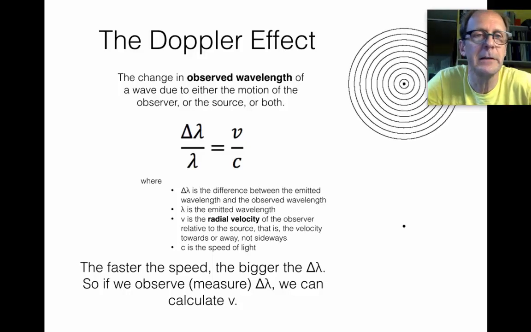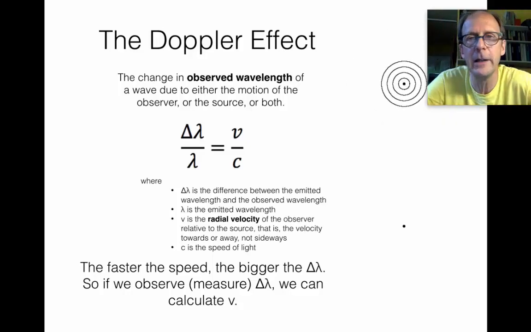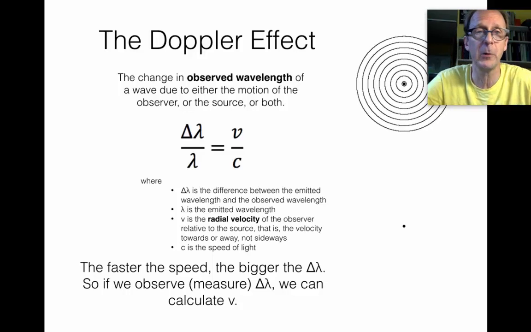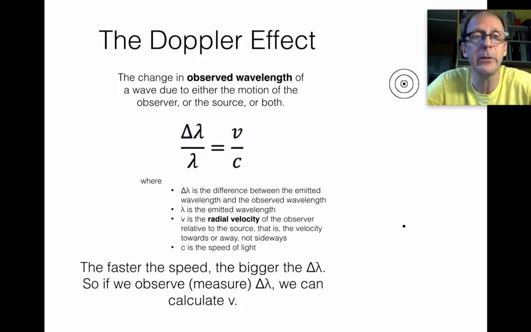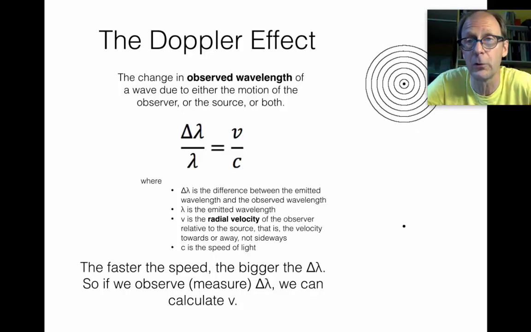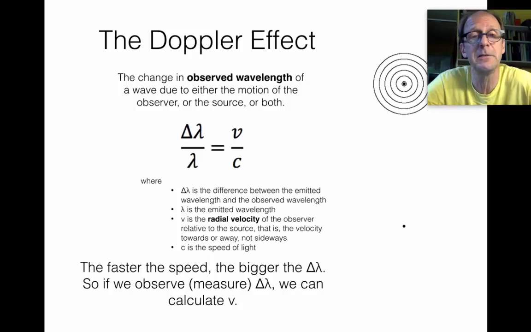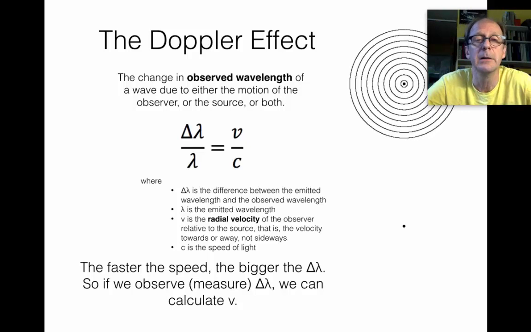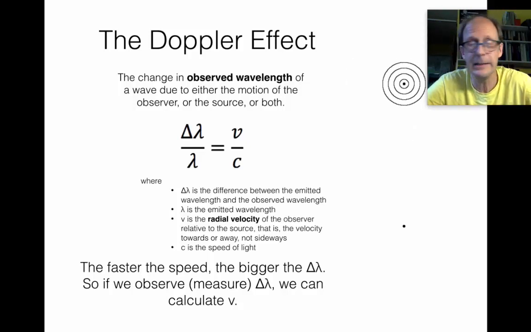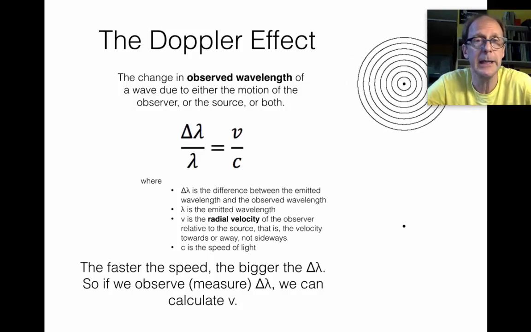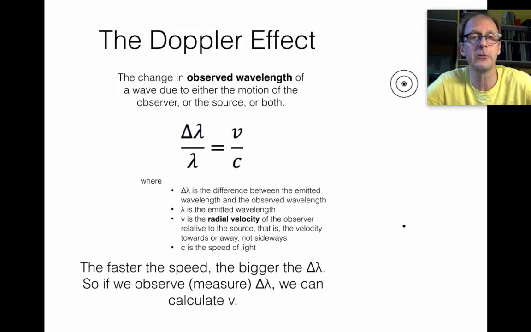Next is the Doppler effect. The Doppler effect is the change in observed wavelength, or frequency, if you want to think of it that way, of a wave due to the motion of the observer or the source, or perhaps both. Now, I'm sure you've heard this for the case of sound. You've been standing by a street and a police car goes by, or a fire truck.